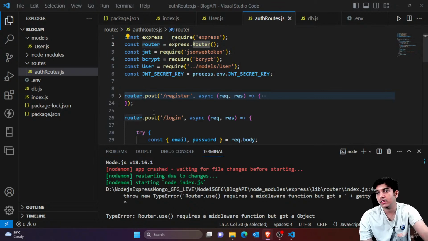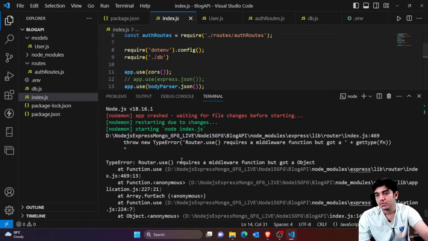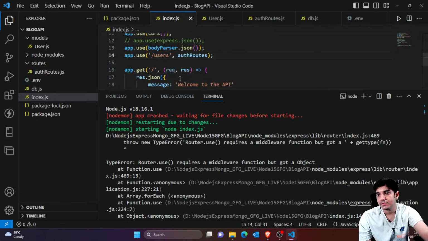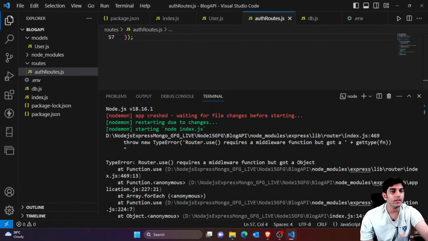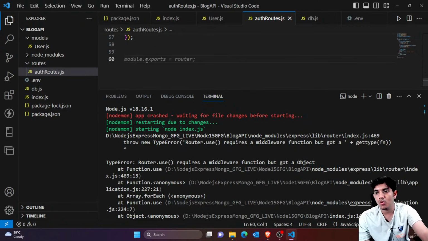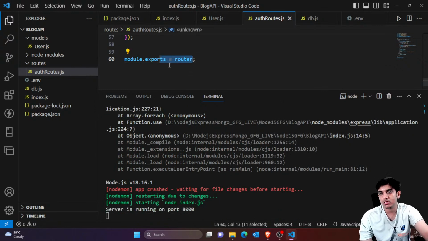I think we have missed some of the export part. Guys, I haven't exported it, right? So I have to actually export it, module.exports = router. So now it would work properly. This was the basic mistake.